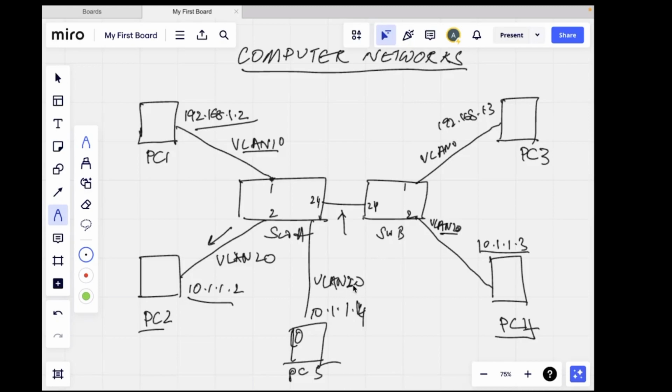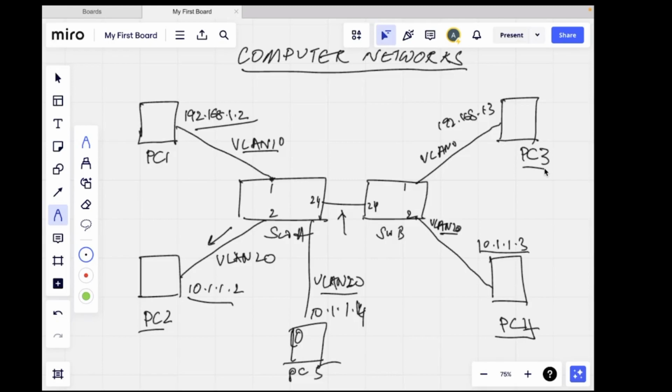So we know that PC2 can communicate with PC5 because they're both part of the same VLAN 20. We also know that PC2 will not be able to communicate with PC3 because they are part of different VLANs, VLAN 20 and VLAN 10. So if PC2 wants to send a broadcast packet, it will send the packet only to PC5 and PC4 because they're part of the same VLAN. So this is how the broadcast domain is now reduced.